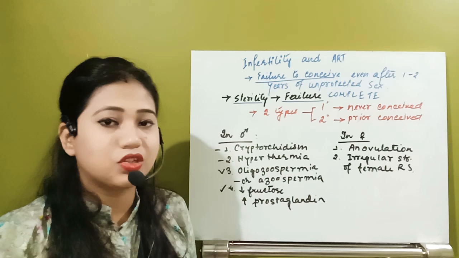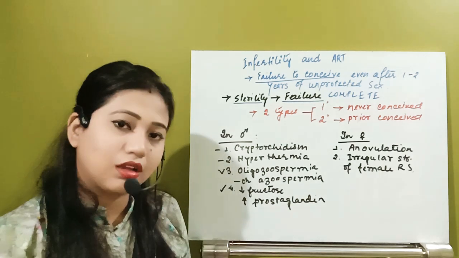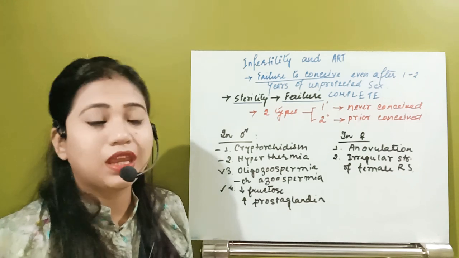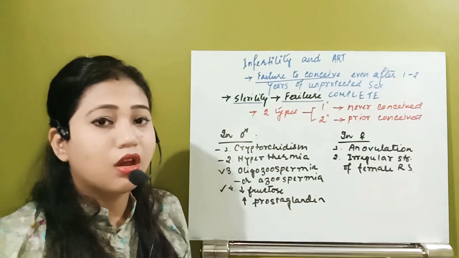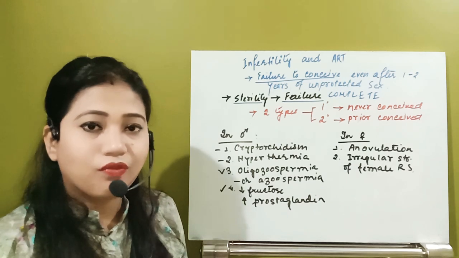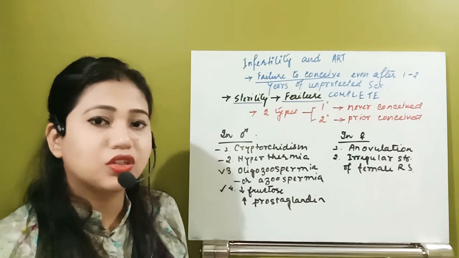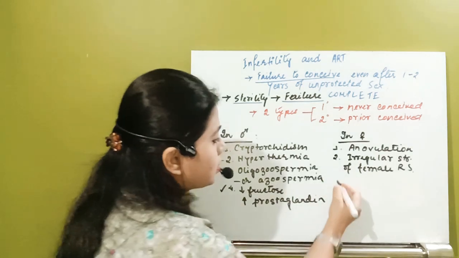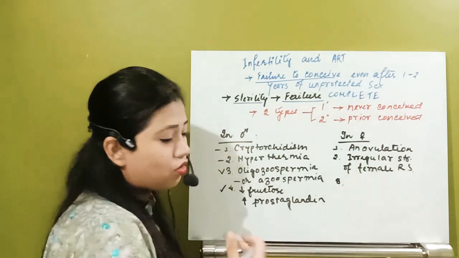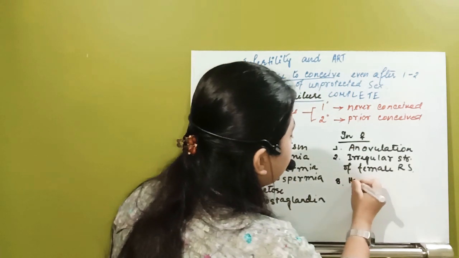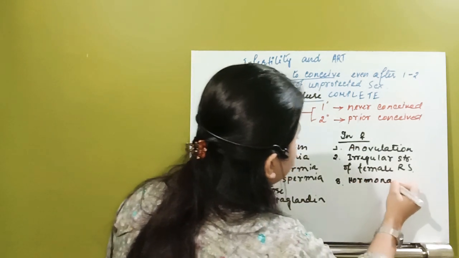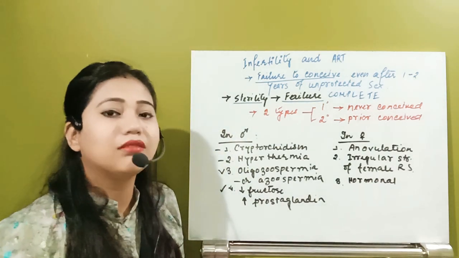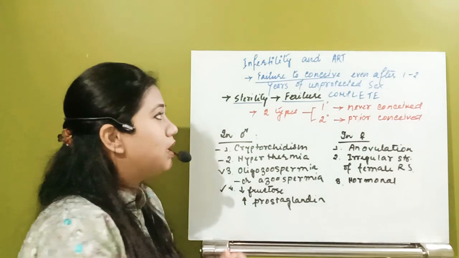If the cervix region has a little bit more length, if the uterus is not proper, or if the fallopian tube cannot properly catch the ovum, in that condition also the female can be sterile. The third condition is hormonal imbalance, due to which the female cannot conceive and becomes infertile.